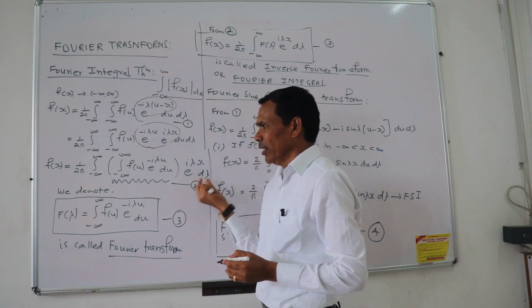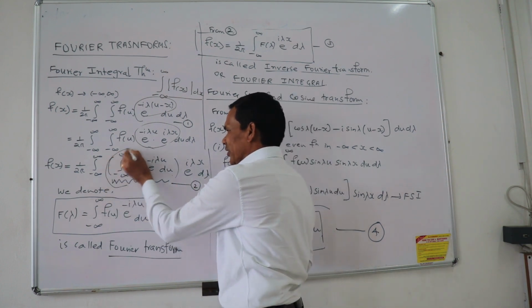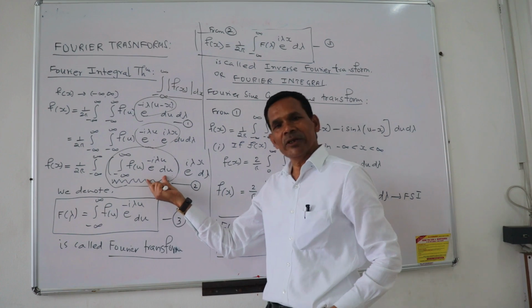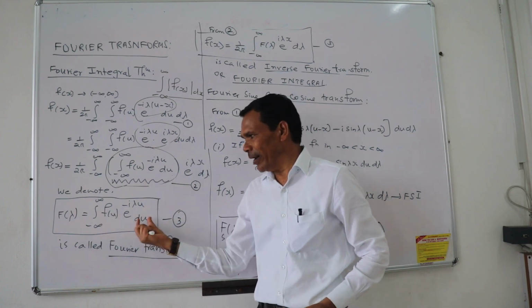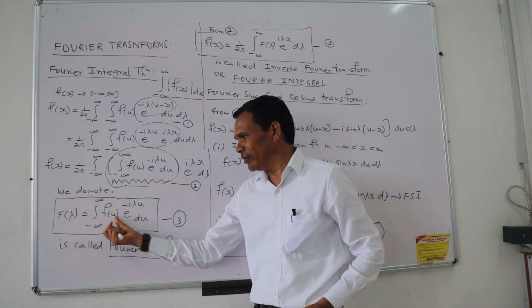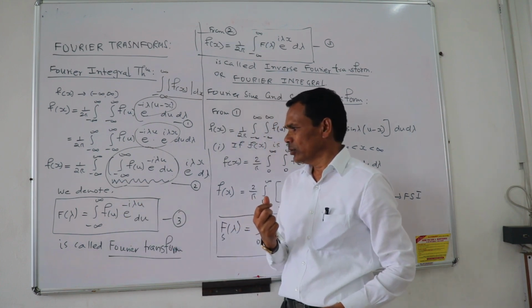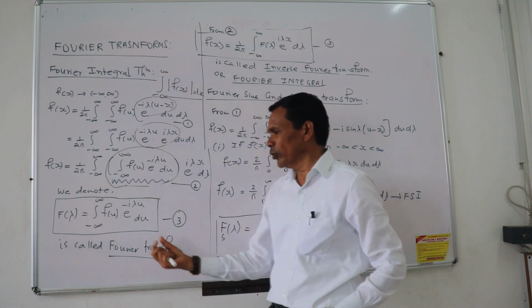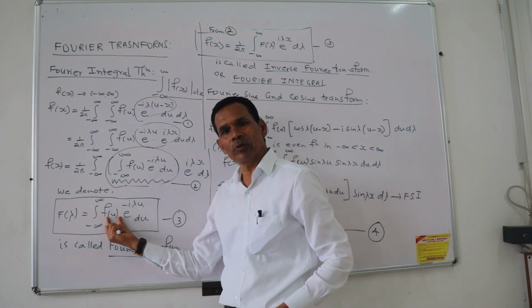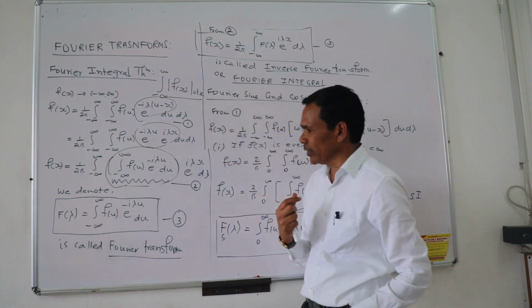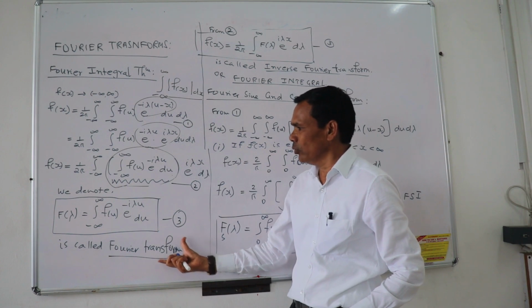We denote this integral by F of lambda, equal to the integral from minus infinity to plus infinity of f of u e to the power minus i times lambda u du, and it is called the Fourier transform of f of u.